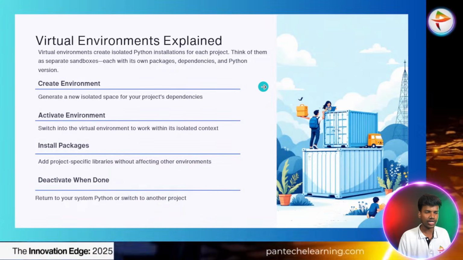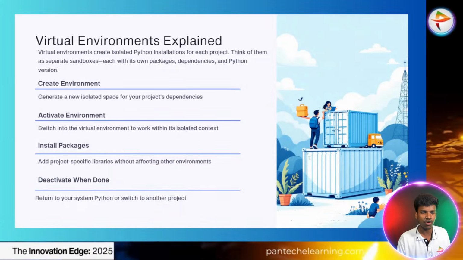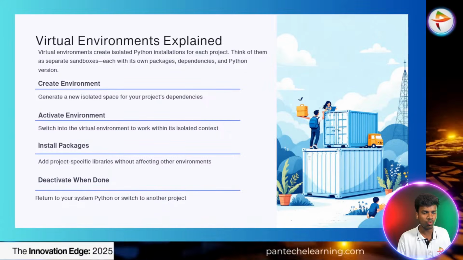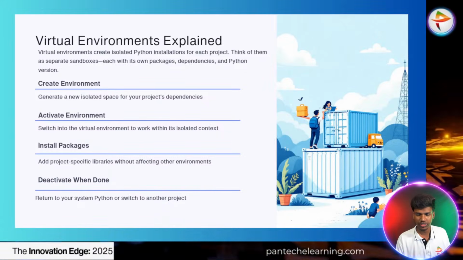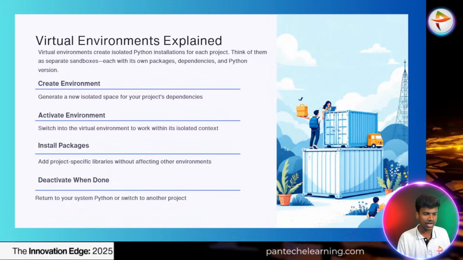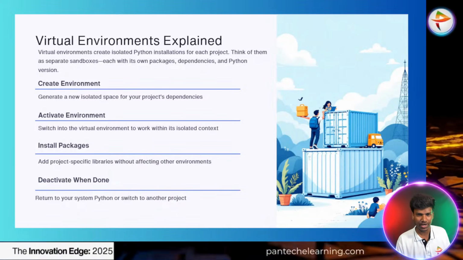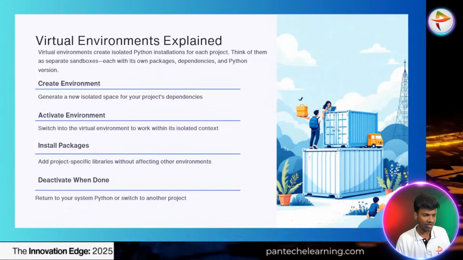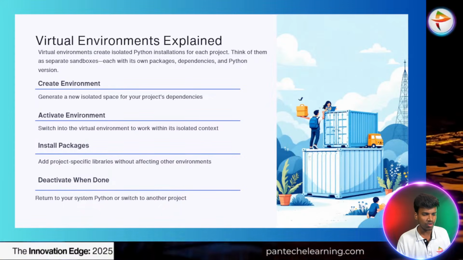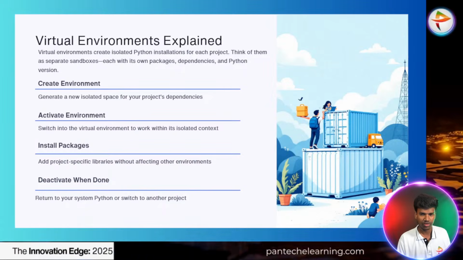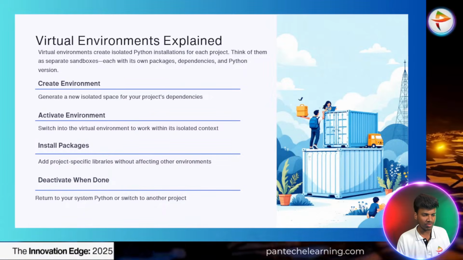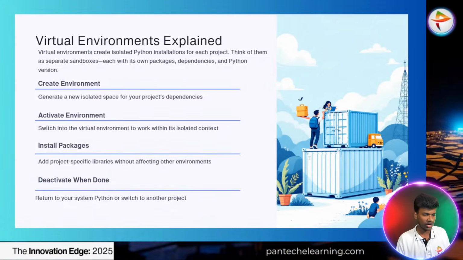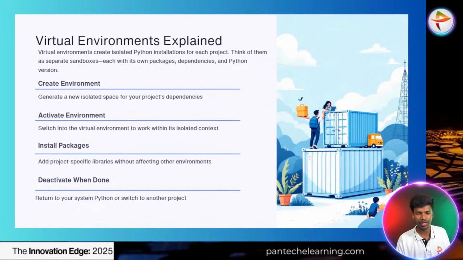A virtual environment creates an isolated Python installation for each project. Think of them as separate sandboxes, each with its own packages, dependencies, and Python versions. Create environment generates a new isolated space for your project dependencies; I will show how to create it. Activate the environment switches into the virtual environment to work within its isolated context. Install packages adds project-specific libraries without affecting other environments. Deactivate when done to return to your system Python or switch to another project.